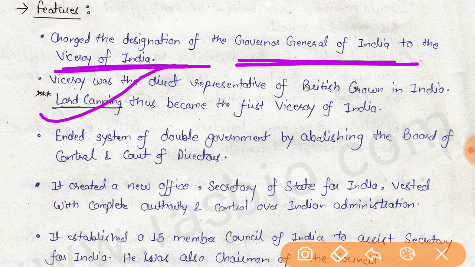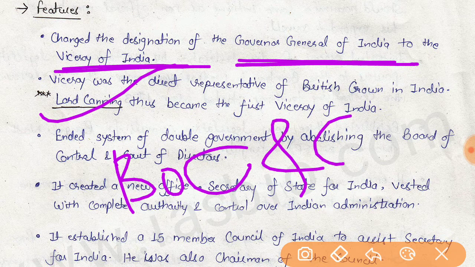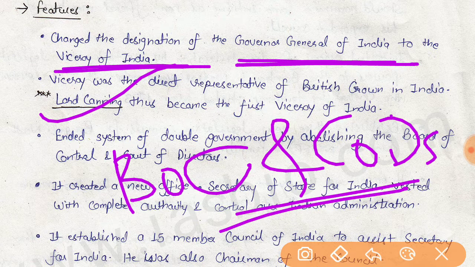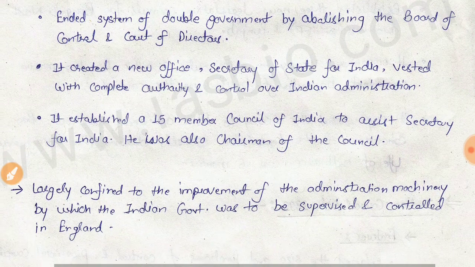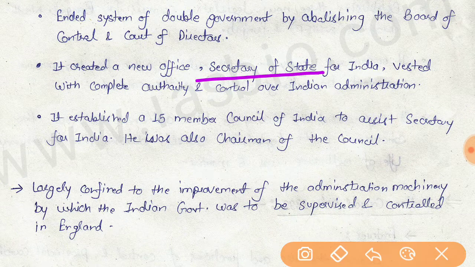The rule of the company ended, and it also abolished the Board of Control and Court of Directors, thus ending double government, and an office of Secretary of State for India was made.